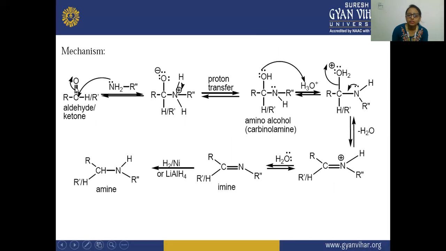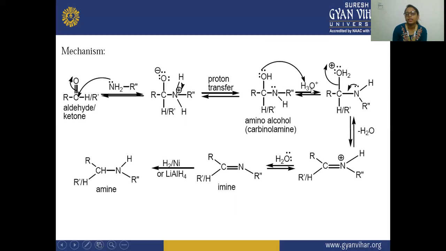See here, the O will withdraw the electron from this carbon, and this carbon will get the positive charge. And this nitrogen has the lone pair. That is why it reacts with this positive charge. And this O has the negative charge. So here the proton transfer will take place. You can see this hydrogen is removed from here, and it reacts with this water molecule. After that, from this water molecule, this H is transferred from this OH.